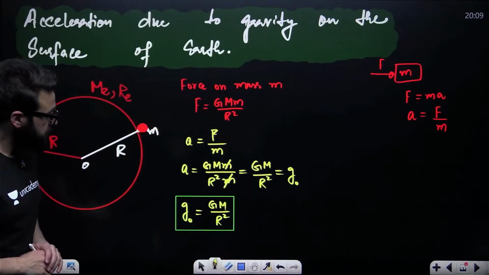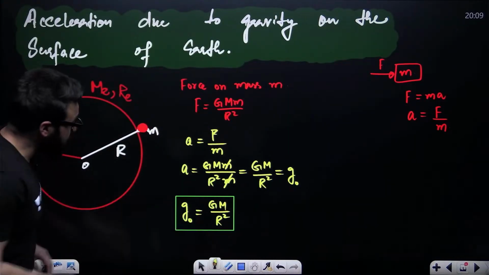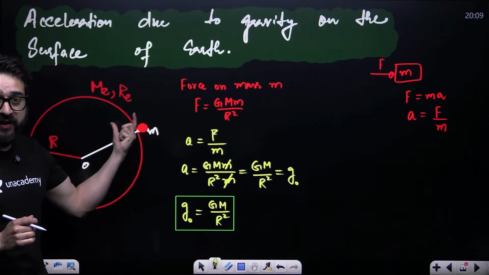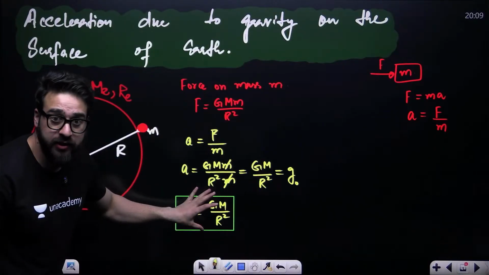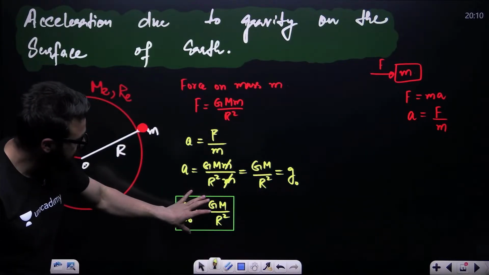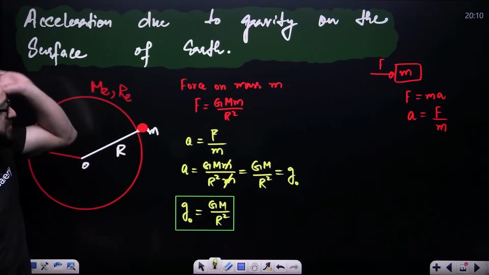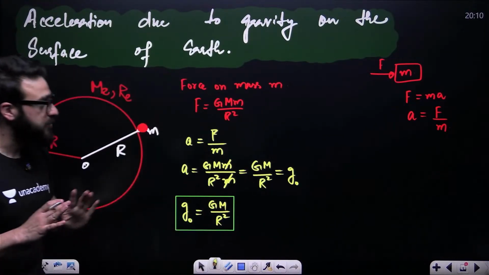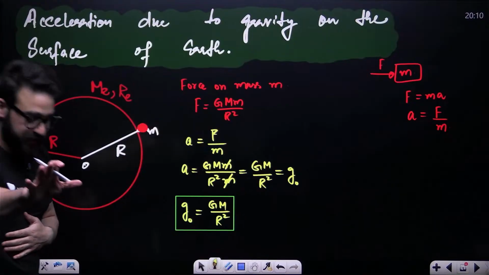Now, my dear friends, this is the acceleration due to gravity, and the mass is present exactly on the surface of Earth. So this is the acceleration due to gravity on the surface of Earth, that is GM by R square.